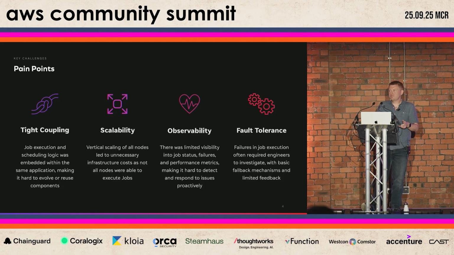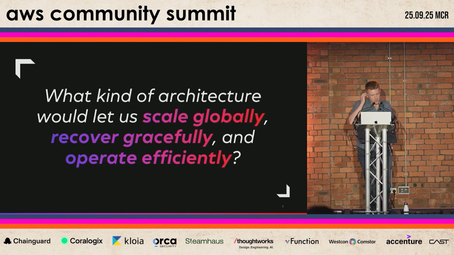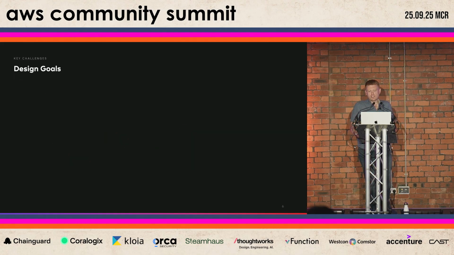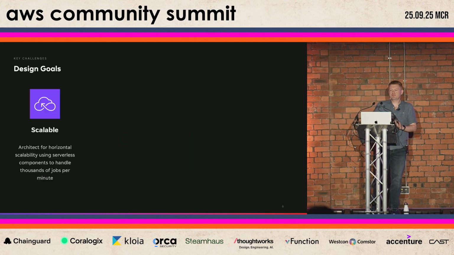So once we understood the pain points, we knew that we couldn't just apply some patches and fixes to the existing system. We had to have a complete rethink. So we stepped back and we asked, what kind of architecture would let us scale globally, recover gracefully, and operate far more efficiently? And that led us to 4 guiding principles, our North Star for every design decision we were about to make. So we wanted scalability by default. We didn't just want to add more powerful machines, but we wanted more flexible infrastructure that can handle increasing workloads much more smoothly.